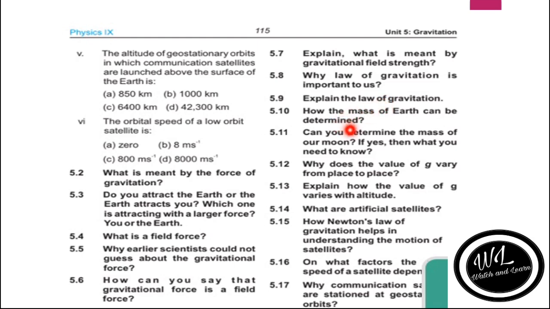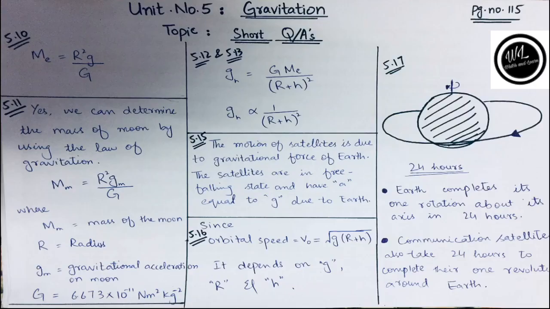5.10. How can the mass of the earth be determined? Mass of the earth can be determined by this formula: M_E equals R square g divided by capital G, where R is the radius of the earth, g is the gravitational acceleration, and capital G is the universal constant of gravitation.